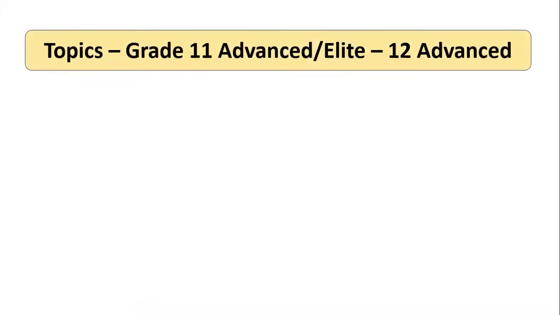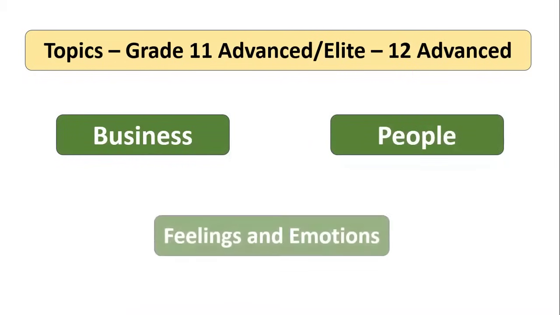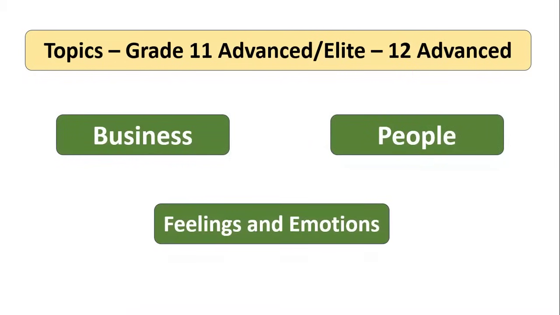So first, I will share the topics that the MOE shared with us, which will appear in your exam. We have 3 topics: business, people, feelings, and emotions. Okay, and when I say these 3 topics are supposed to be in the exam, this means that you will see them in the reading and in the writing. So this means that the topics or the narratives or the text that will be in the reading part will be all revolving around these 3 ideas,